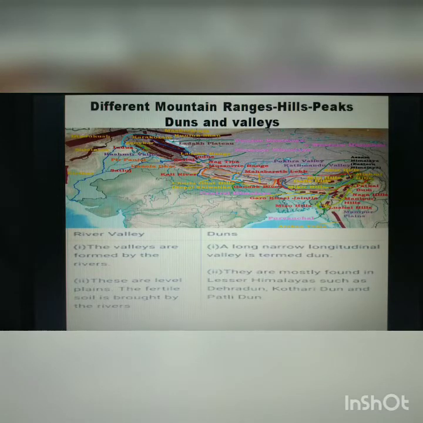Dehradun, Kotli Dun and Patli Dun are some of the well-known dunes. What is the difference between a valley and a dune? A valley is formed by the rivers, whereas a long narrow longitudinal valley is termed a dune. These are level plains. The fertile soil is brought by the rivers in valleys, and dunes are mostly found in the Lesser Himalayas such as Dehradun, Kotli Dun and Patli Dun.